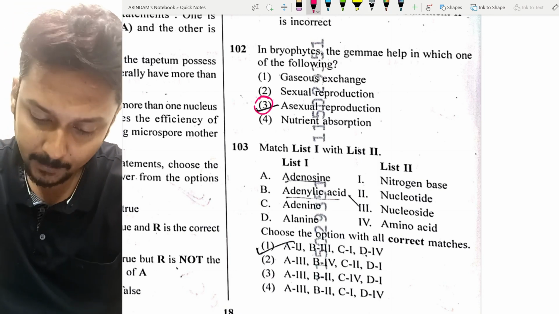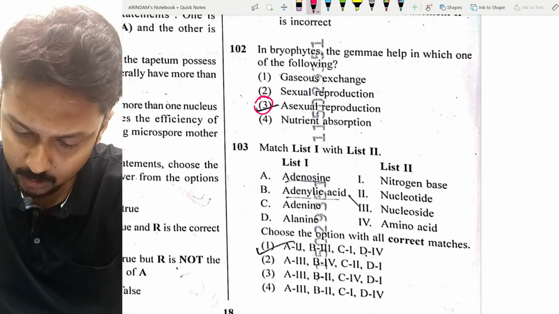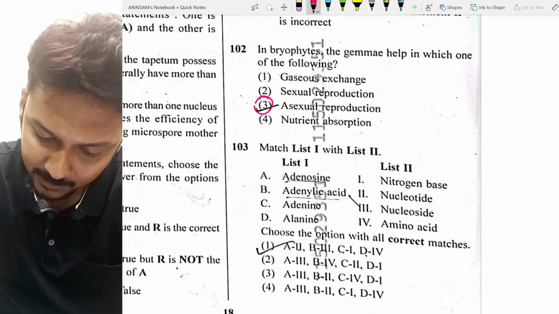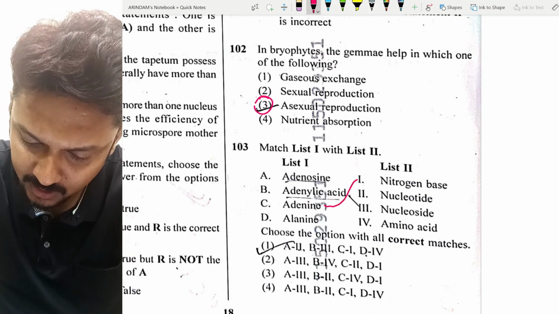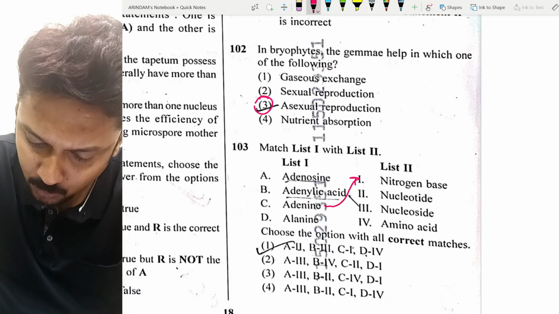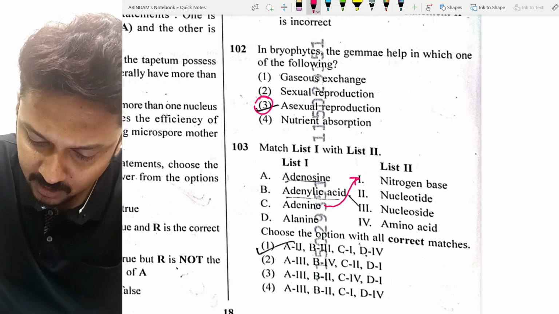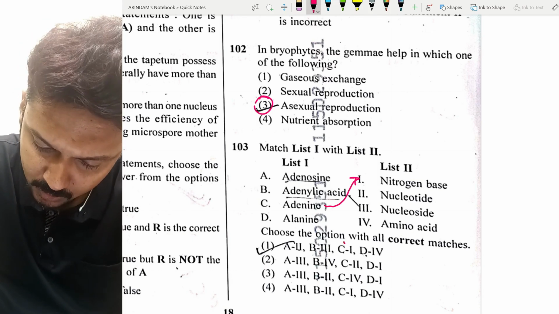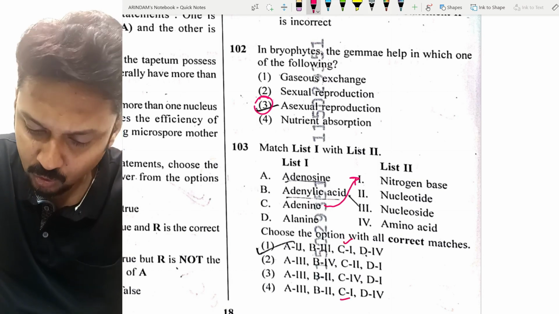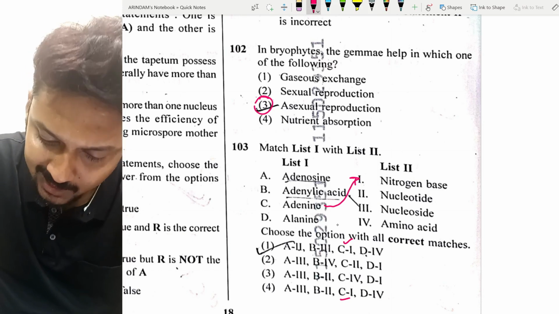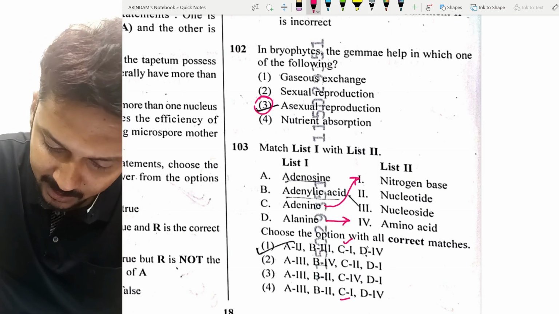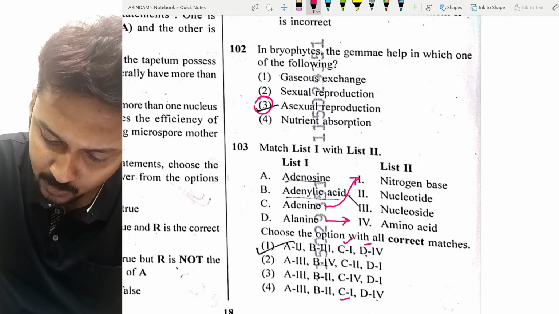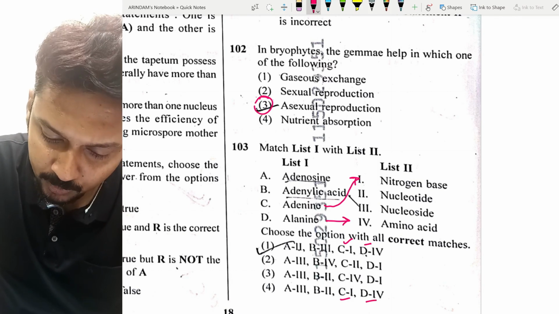Now, adenine. If I see the easiest one, adenine, it's a nitrogenous base. So C is matched with the 1, given in option number 1 and also option number 4. Alanine, it's an amino acid, also given in option number 1 and option number 4.